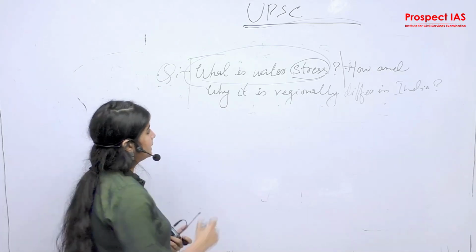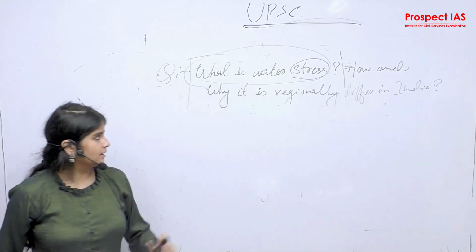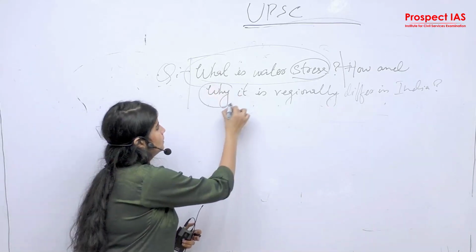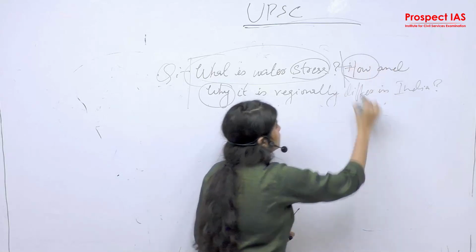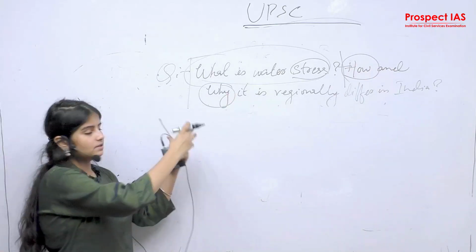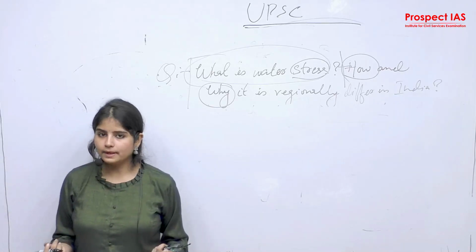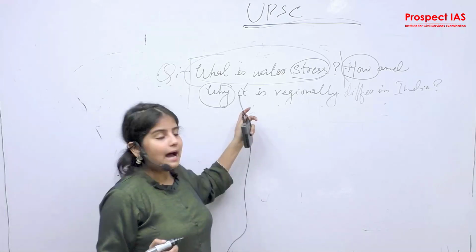Very clear? How and why does it differ regionally in India? So here there are 2 questions, why and how. This is how you need to bifurcate the question into segments so that you can create a beautiful answer out of it. Okay. So, how and why.